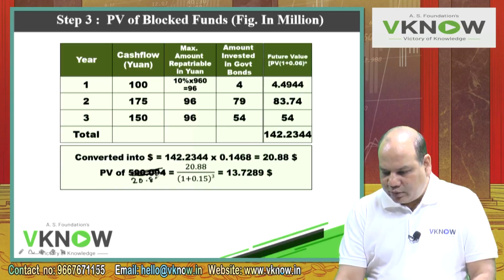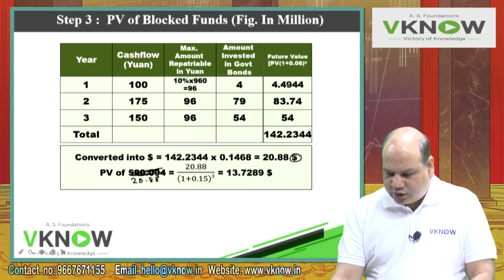So you are getting $20.88, but this amount is after 3 years. So below that write down the present value of 20.88, which is equal to 20.88 divided by 1.15 to the power 3.